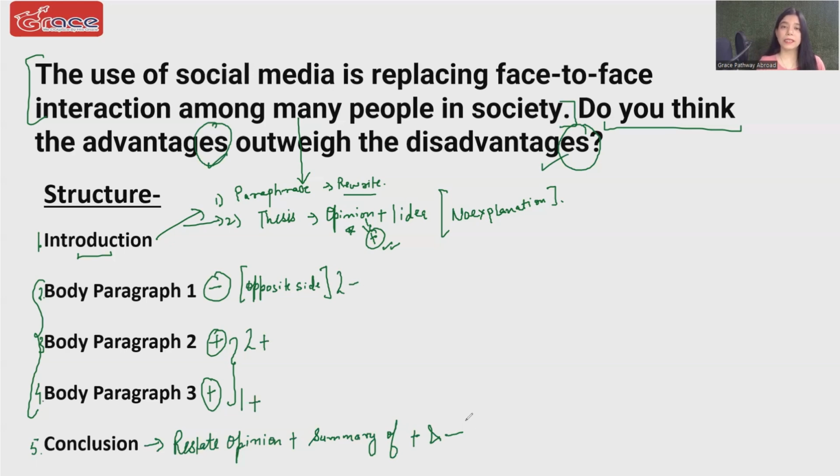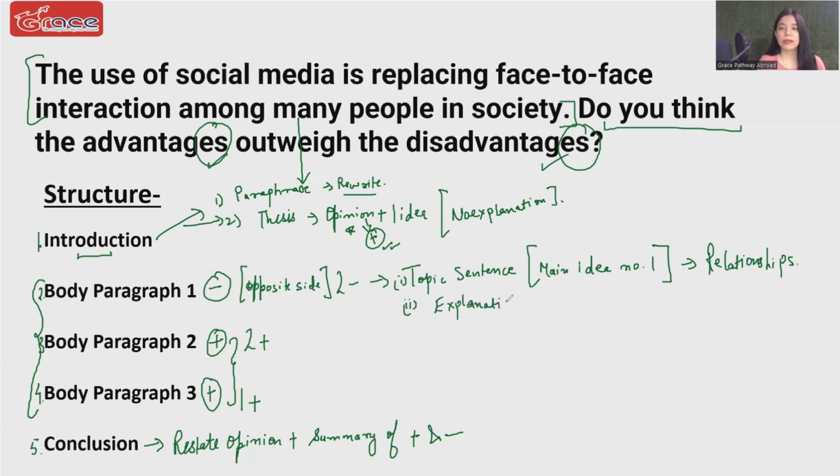Now, what is the sentence by sentence structure of body paragraphs? Well, the very first sentence of your body paragraph is going to be the topic sentence. Topic sentence means you need to write main idea number one. What was our main idea number one? What was our disadvantage number one? It was about relationships, superficial relationships. Once you have written a sentence on this particular idea, then the second sentence would be an explanation of why you think superficial relationships exist on social media platforms.